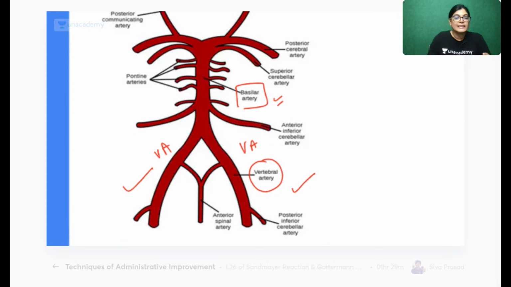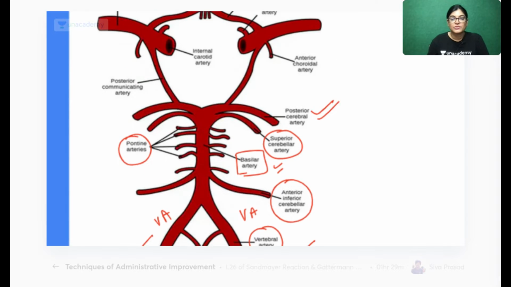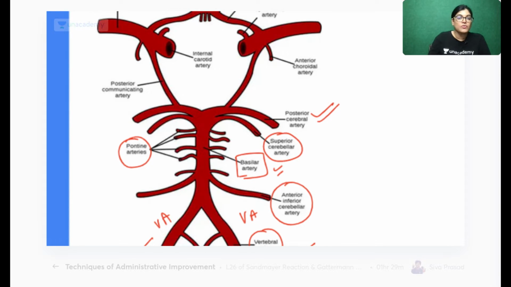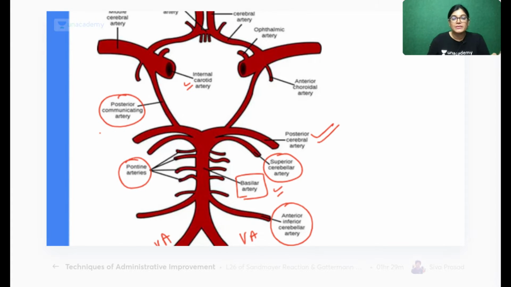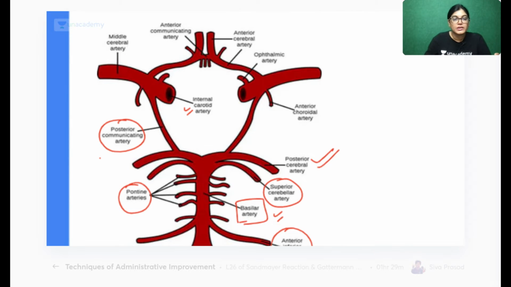of the pons, and it gives pontine branches. What are the branches of the basilar artery? Pontine branches, superior cerebellar, posterior cerebral artery, and also anterior inferior cerebellar artery. And here you can see it also forms a communication with the internal carotid artery via the posterior communicating artery. But the ophthalmic artery, you can see here, is shown as a branch of the internal carotid artery.